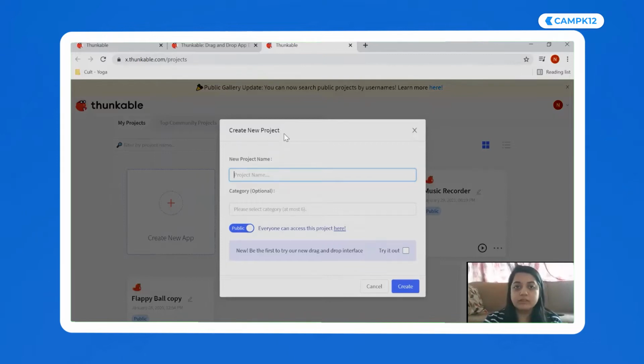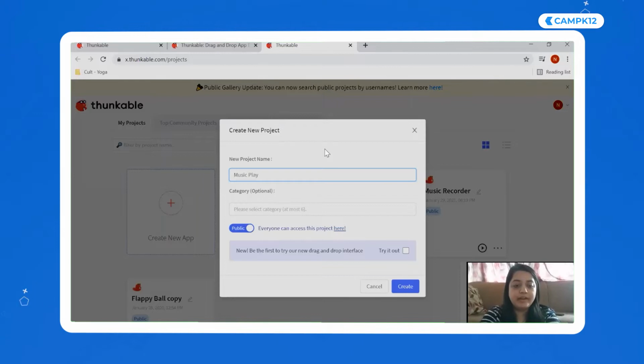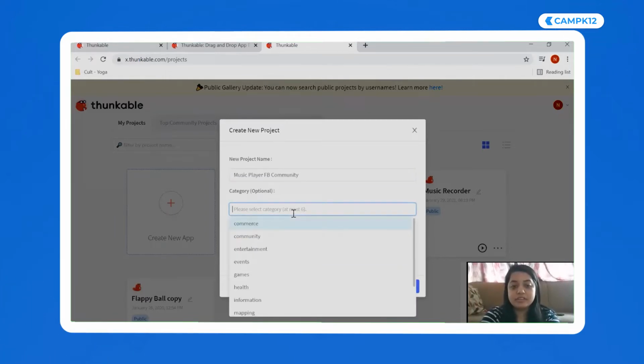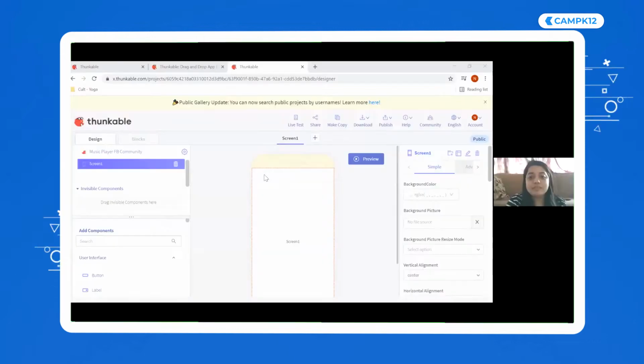Okay, awesome. So I am going to quickly name this app Music Player Community, because it's an app that all of us are going to create together, right? I'm going to choose entertainment, and I'm going to say create. Okay, so everyone, can you see this? This is the platform called Thunkable. I'm going to quickly introduce you guys to what exactly Thunkable is.